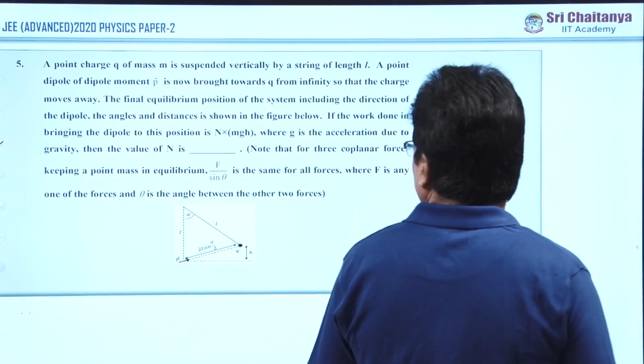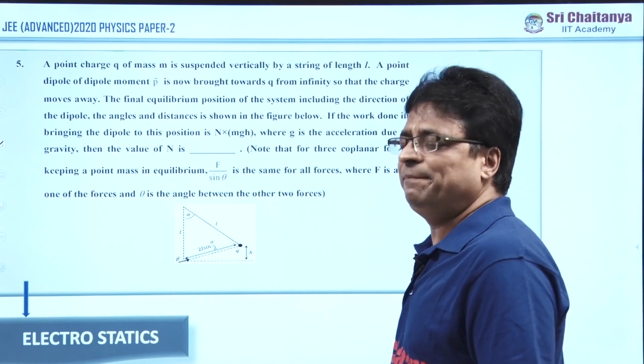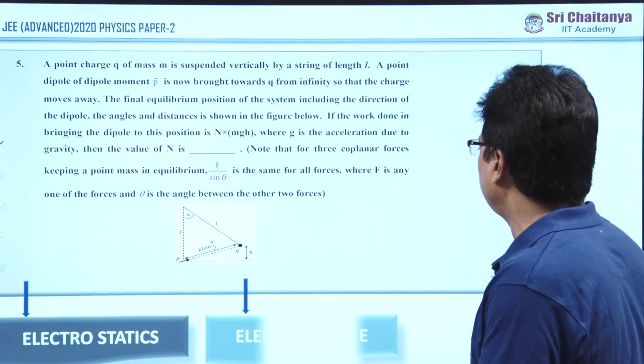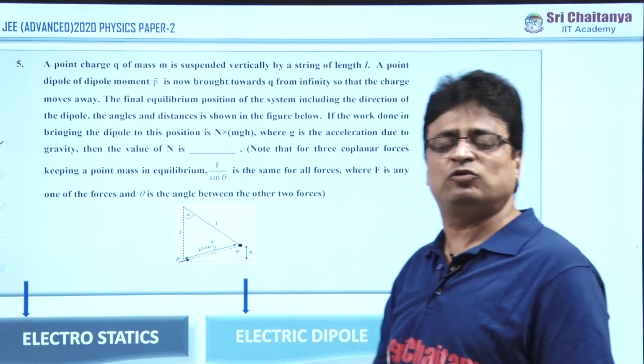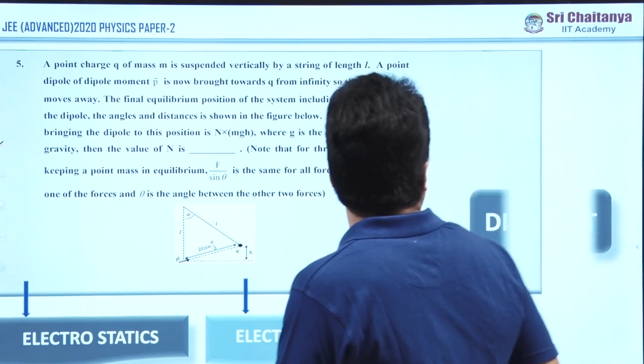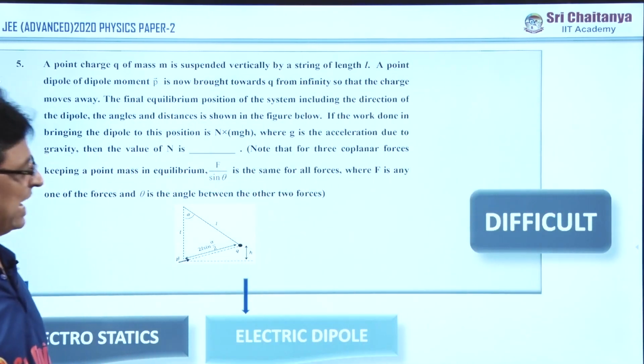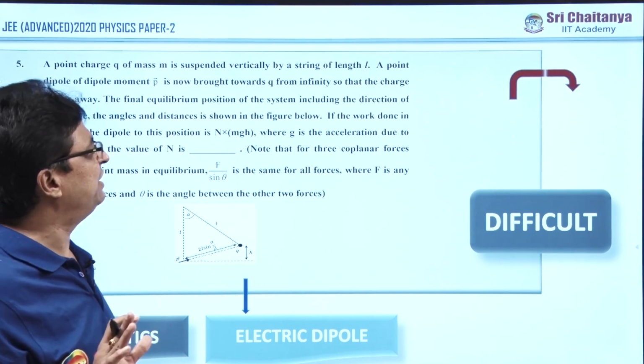Now, coming to question number 5. This question comes under which topic? Electrostatics. And the subtopic is electric dipole. Again, the majority of the people consider this a difficult question.